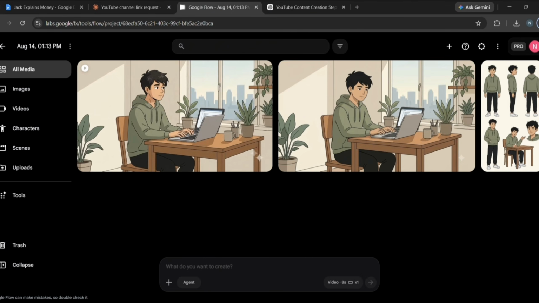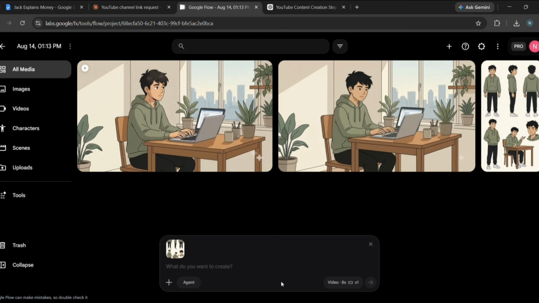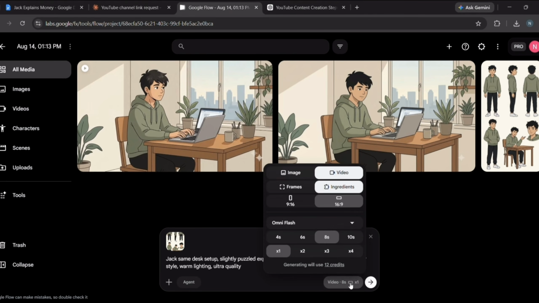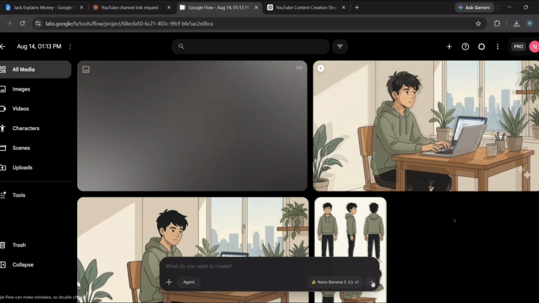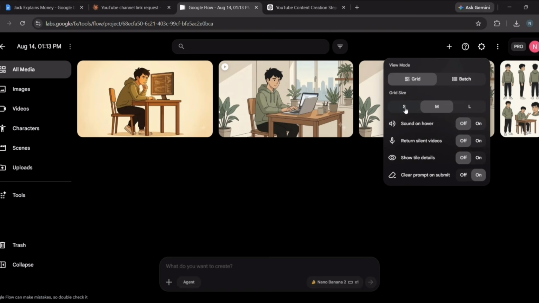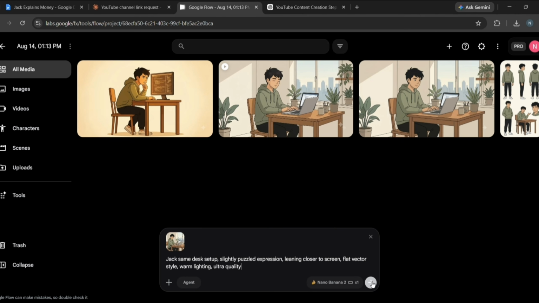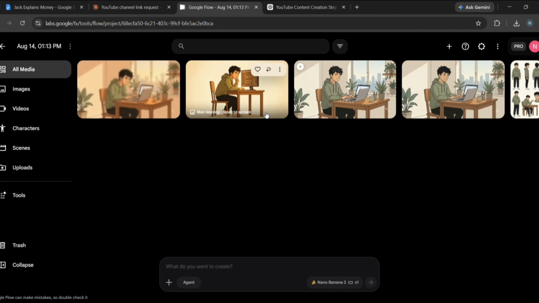Now let's generate the second scene. Pay close attention here. We'll go back to Claude and copy the image prompt for scene 2. Then in Google Flow, upload Jack as the character reference, paste the prompt, and press Enter. But this time, the generated image didn't have a consistent background. So we uploaded the scene 1 image as a reference and pasted the same prompt again. Then we pressed Enter. Now, as you can see, our scene 2 image is much more consistent, and the background also matches the previous scene.